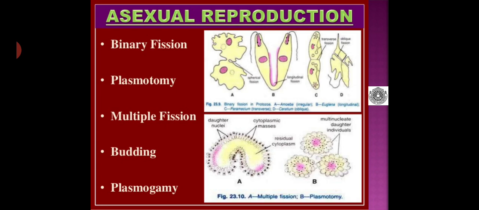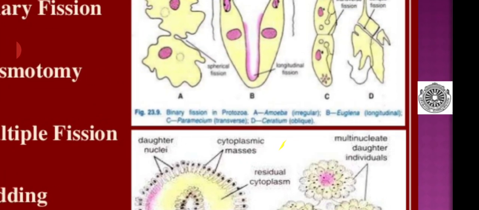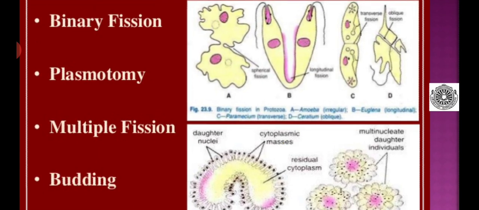As you observe in this slide, these protozoans reproduce asexually by binary fission, plasmotomy, multiple fission, budding, plasmogamy, and various other such methods. These are the different types of asexual reproduction.